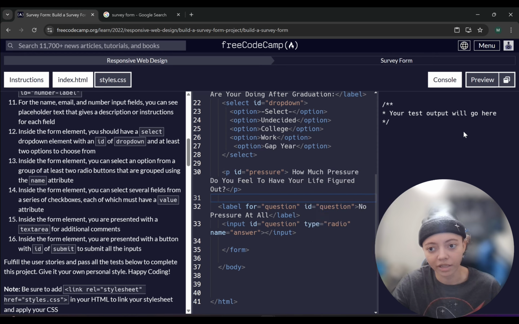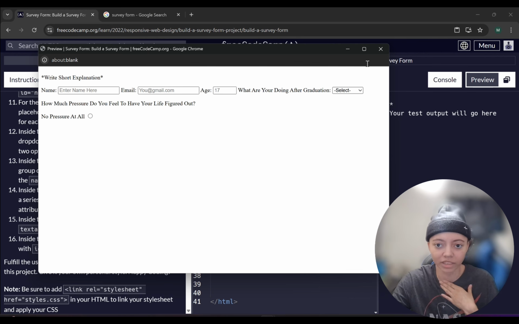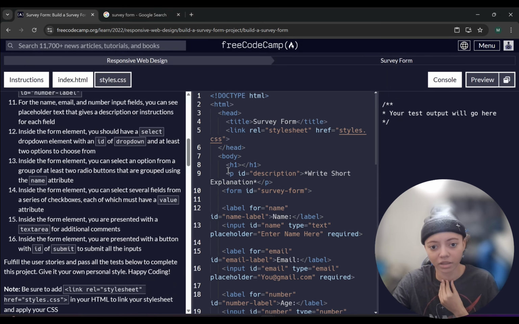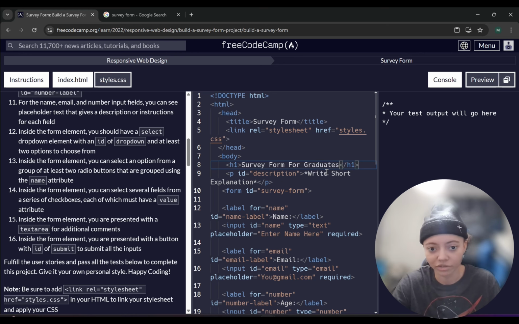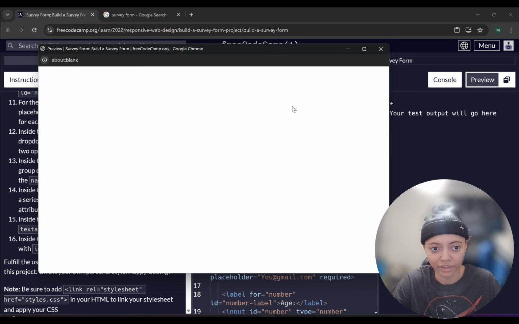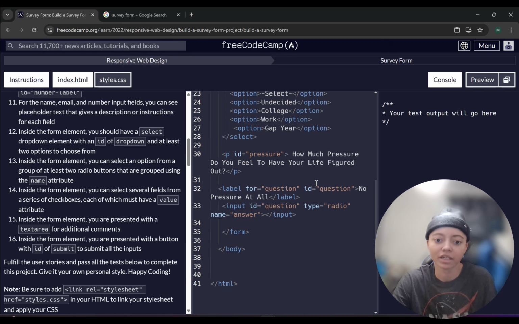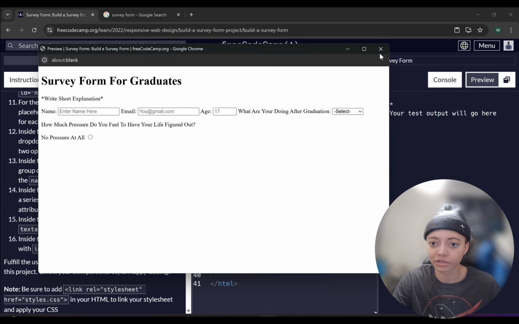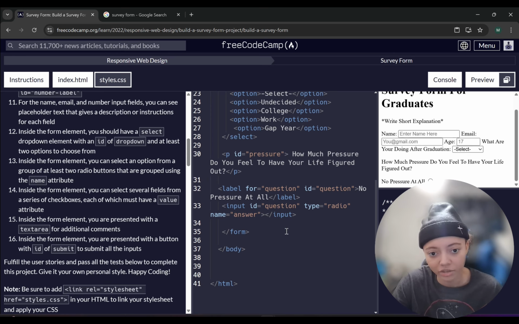and then let me see how that ends up looking. Okay, I actually think I like that that's spaced out. Oh, that's something else I forgot to do. I want to call this survey form for graduates. And then I need to write a description, of course, but as of right now, that's what that's going to look like until I remember to write a dang description. Oops, wrong button. I'm trying to put it back here. All right, so we're doing pretty good. So we got no pressure at all.